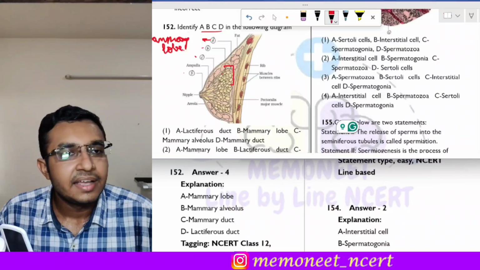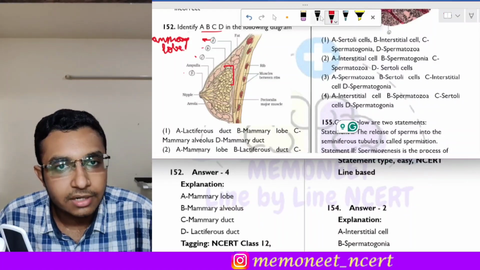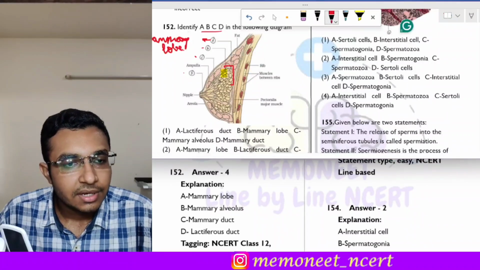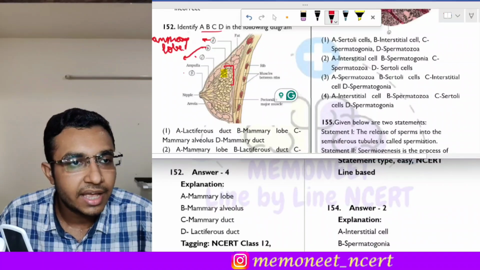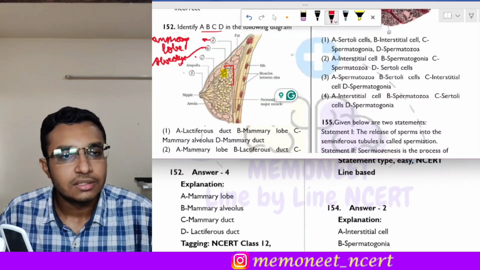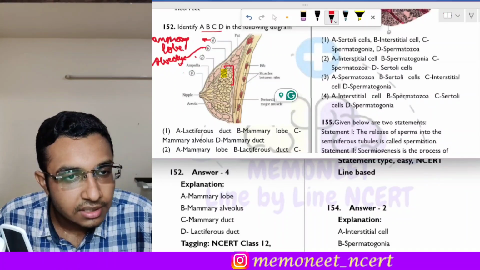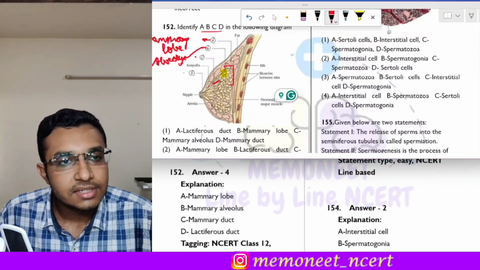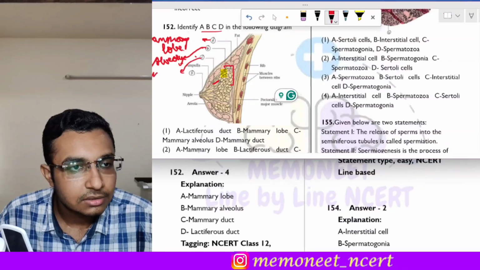Okay, next is B. Now see, B is this small part. Okay, so this small part which you can see over here, so this is the, it is what? It is the mammary alveolus, okay, or the alveoli. So this is the alveolus. Okay, this small part. Then C part. Okay, so C is a duct. Okay, this duct, as you can see over here, which is arising from the mammary alveoli. So this duct is called as mammary duct. So C is nothing but mammary duct.